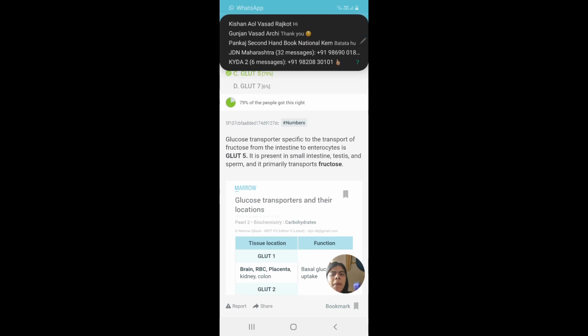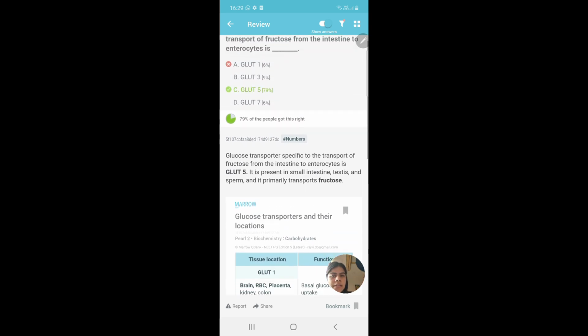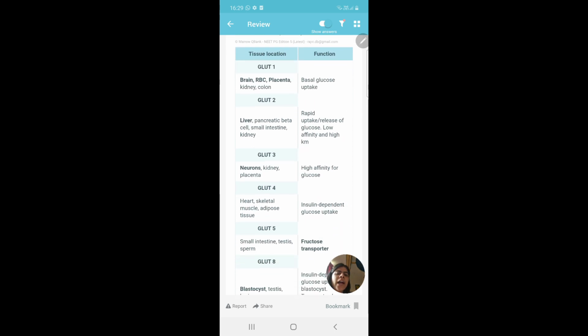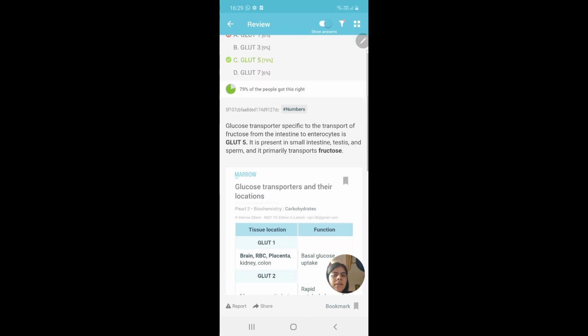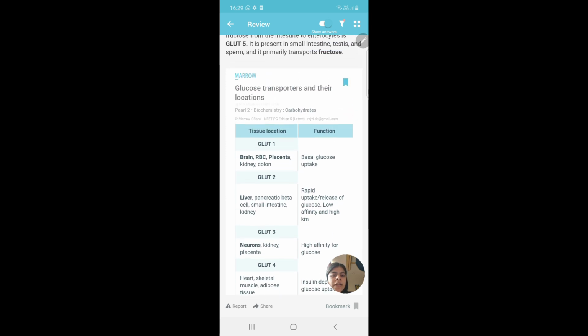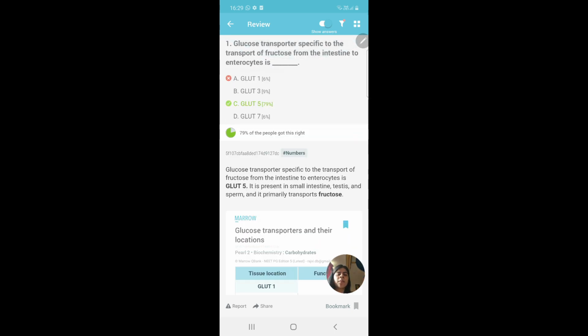And in your bookmarks, you will see in your questions that they even give you a pearl related to that question. So this pearl of GLUT transporters, it is very, very important. So I bookmark the pearl and not the MCQ, because otherwise you will have to bookmark it in both the parts, even your pearl and your MCQ.